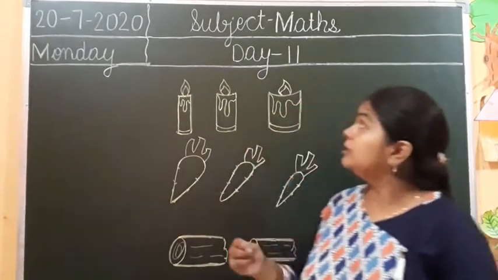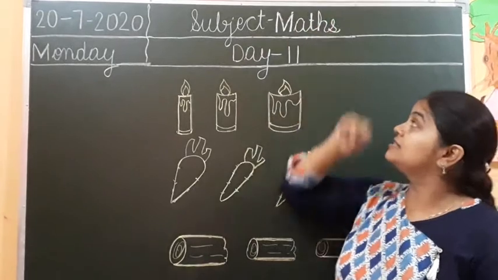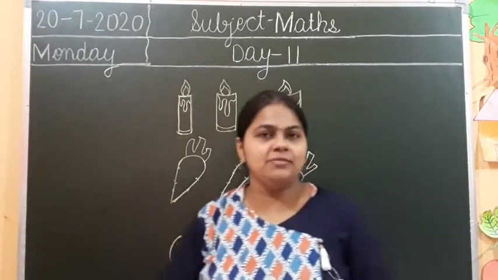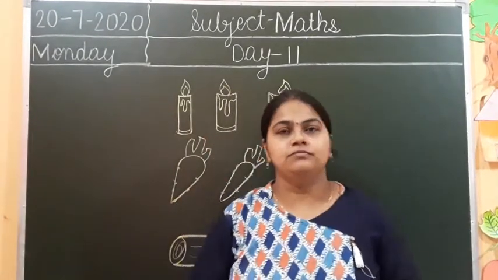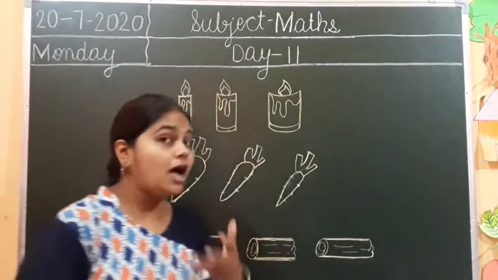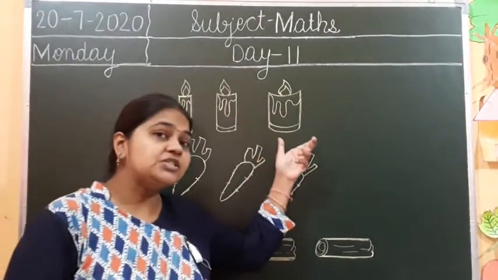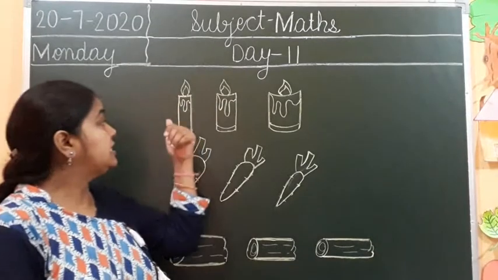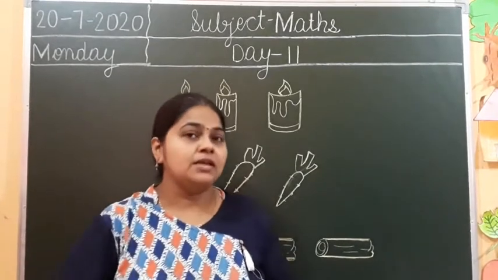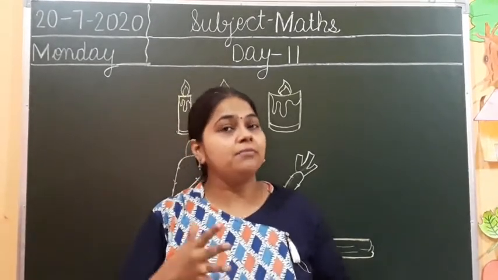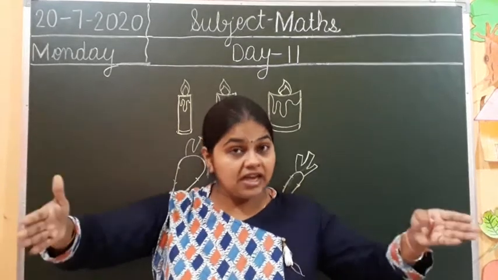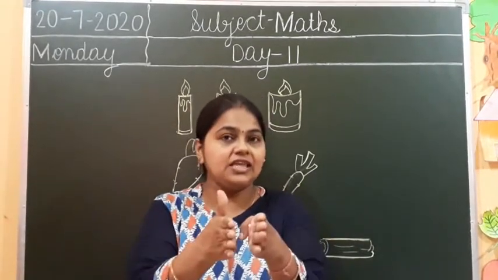That's good. Okay. Now today I am going to teach you the subject maths, and today is day 11. Now students, tell me what thing I am going to tell you now. Can you see here? Today I am going to tell you how to find out the thickest one and how to find out the thinnest one if we have more than 2 objects. Suppose we have more than 2 objects, then we have to find out which one is thickest and which one is thinnest.